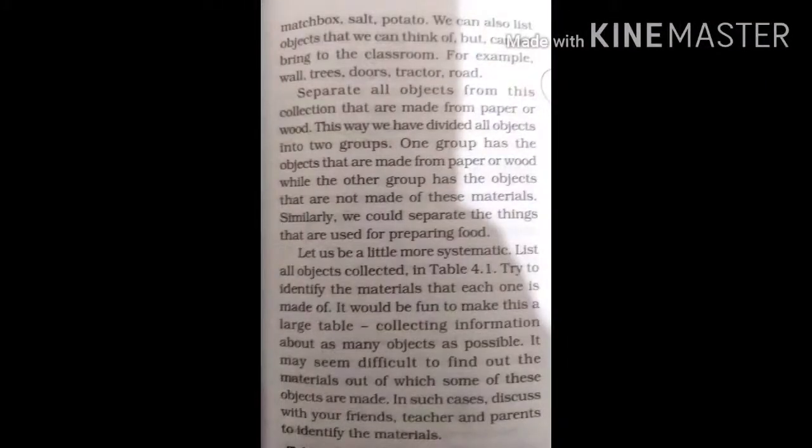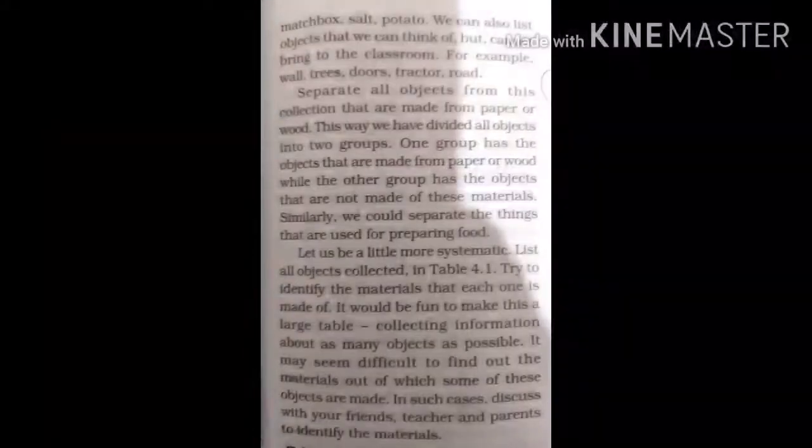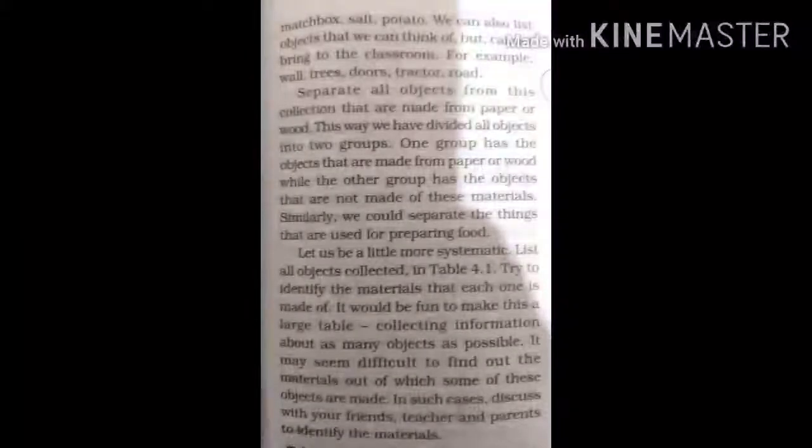Let us be a little more systematic. List all the objects collected in table 4.1. Try to identify the materials that each one of them is made of. So see the textbook, table 4.1 is there. Two examples are given showing how to do it. In a similar way, separate the things you collected according to that. That is your homework you should do.